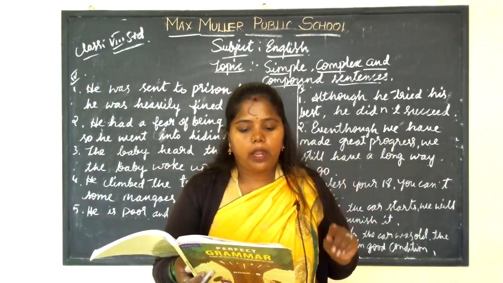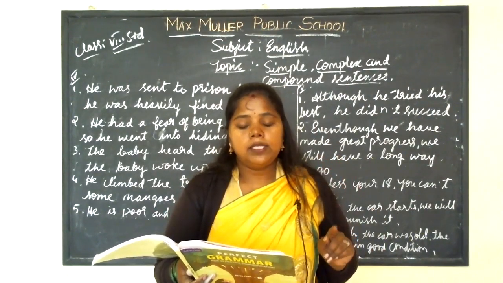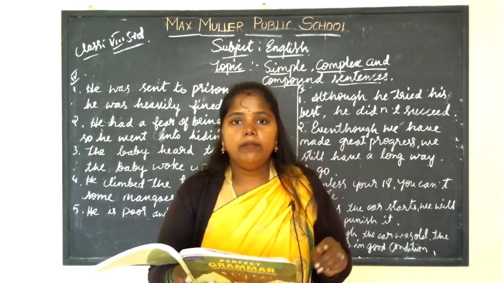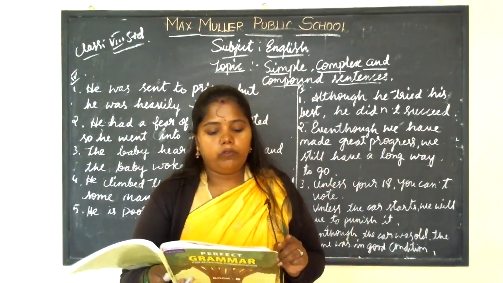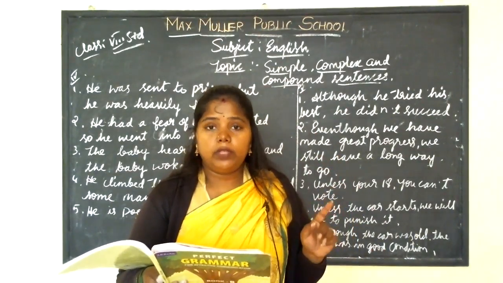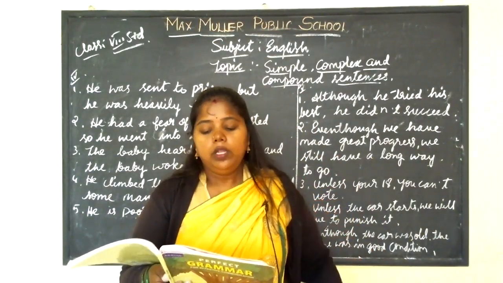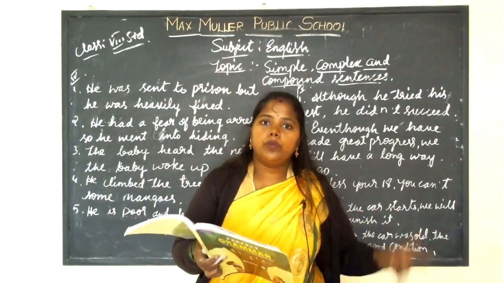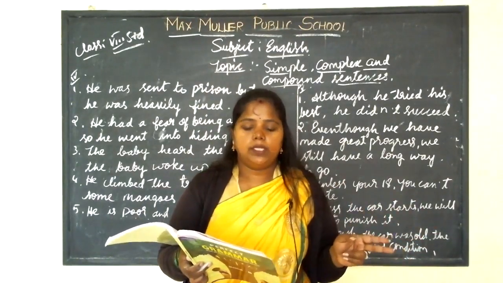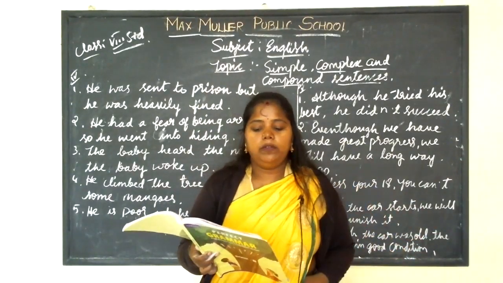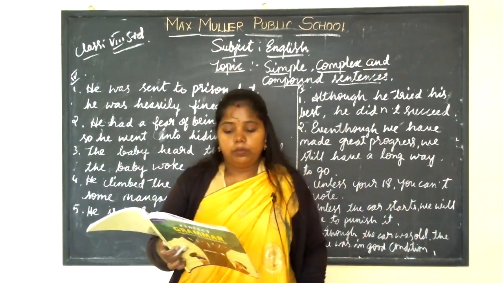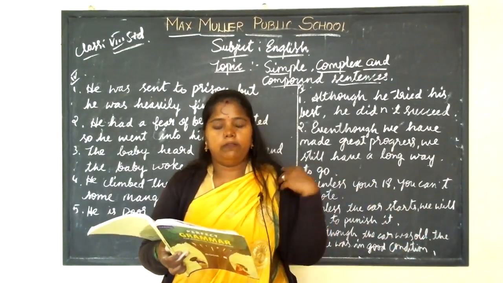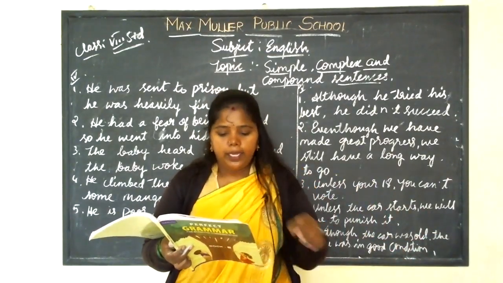So which is right? We believe in his innocence. So believe that he is innocent, or being innocent, we believe in him. So which two options are given? Which one is correct? The first one. We believe that he is innocent.